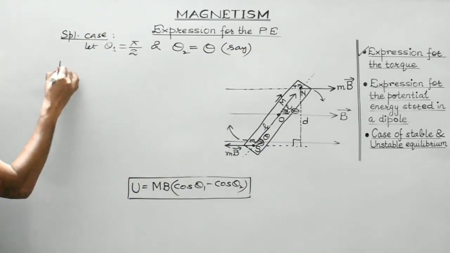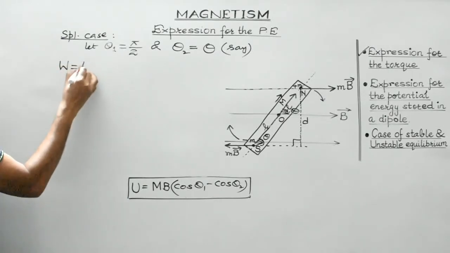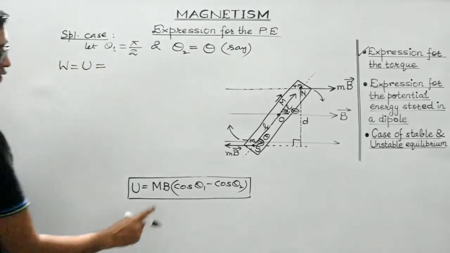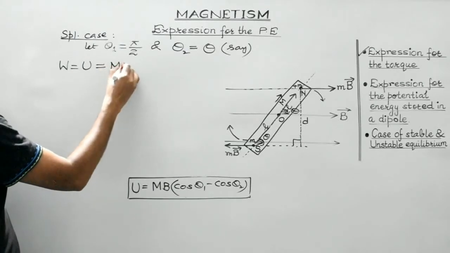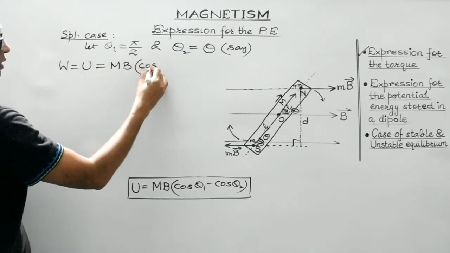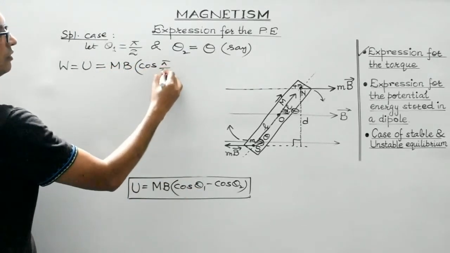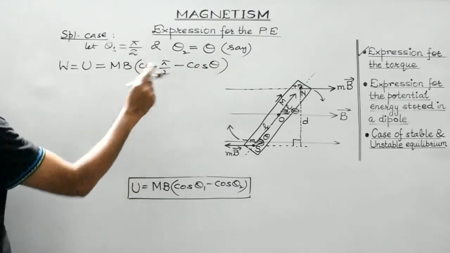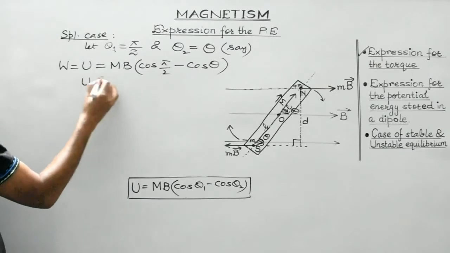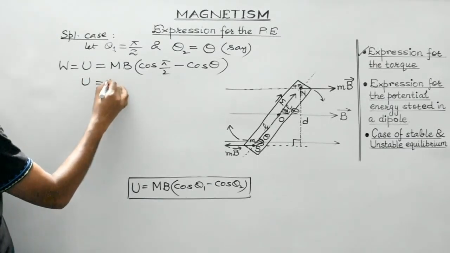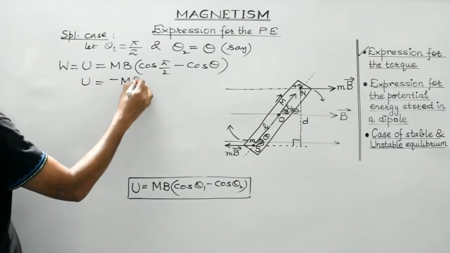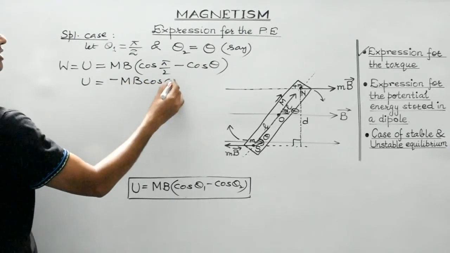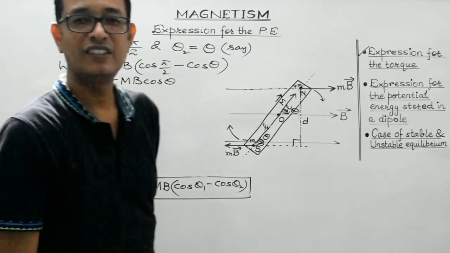Then work done or potential energy in such a case will be given by mB (cos theta 1 minus cos theta 2). Theta 1 is 90, so cos 90 is 0, and theta 2 is theta. So what do you get? Potential energy is equal to minus mB cos theta. Clear, students?